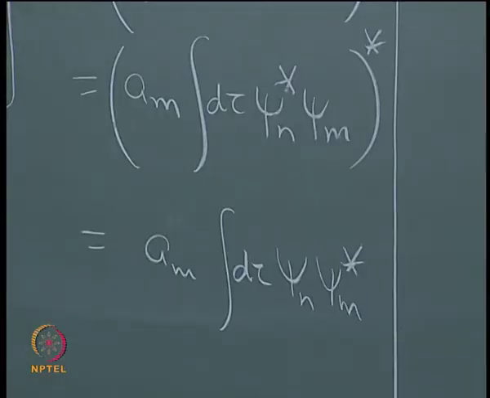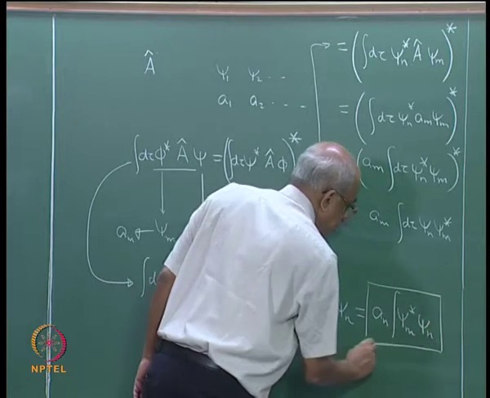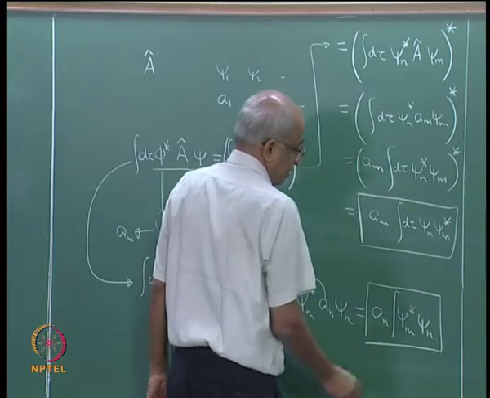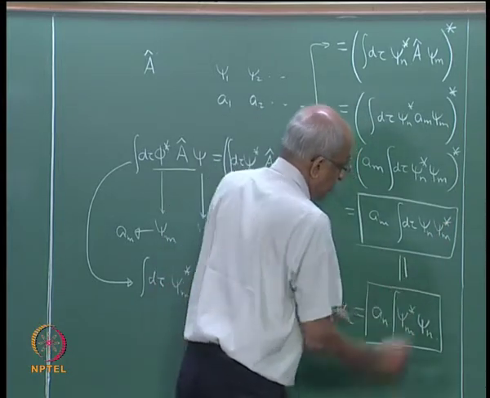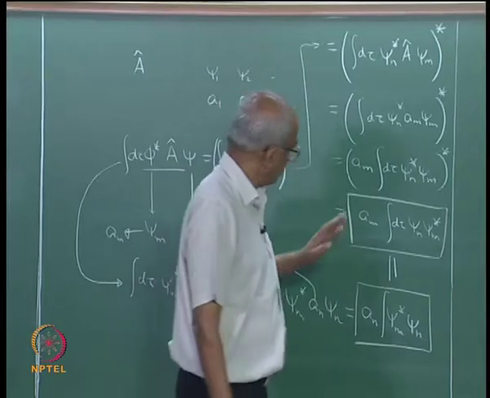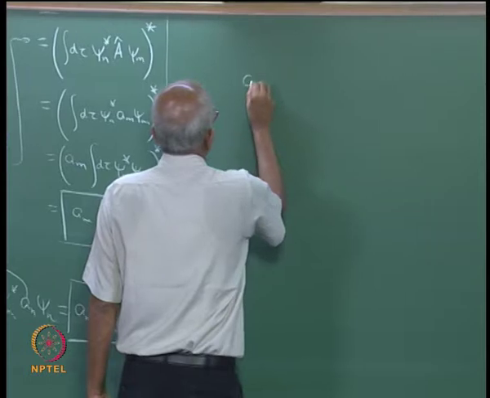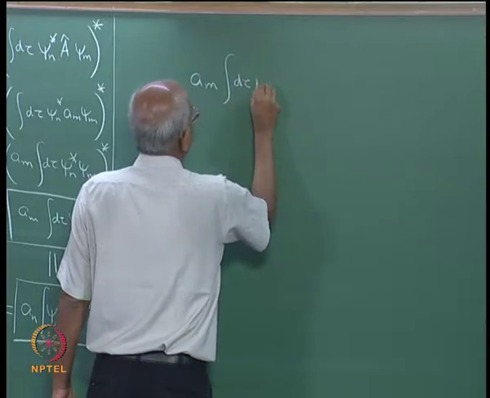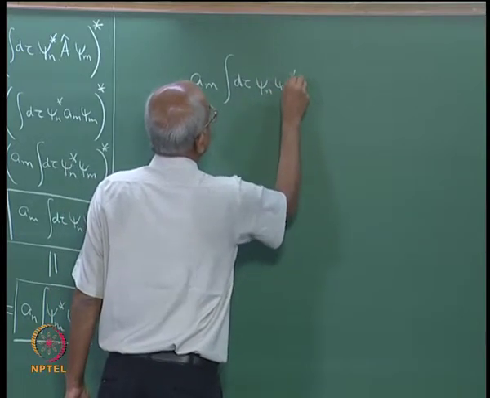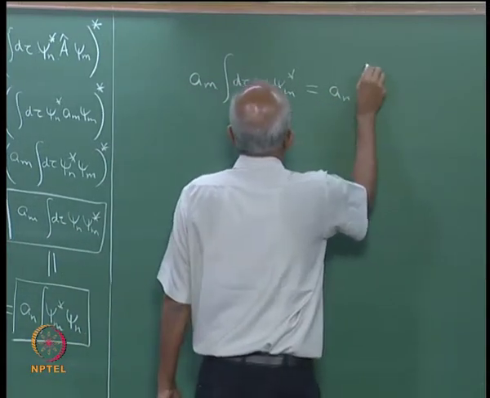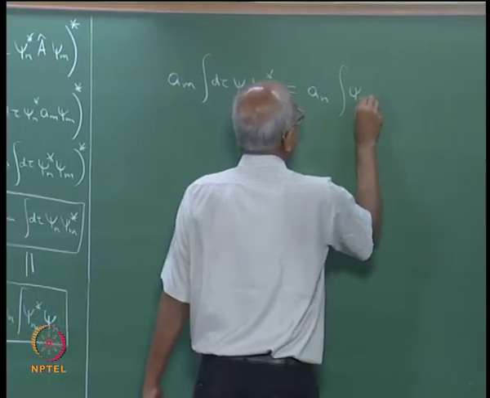So, we evaluated the left hand side is equal to that. We evaluated the right hand side is equal to that. So, therefore, that implies that these two have to be equal, correct. For a Hermitian operator, this has to be equal to that, and let us write that equation. What it says is that a m into integral d tau psi n psi m star is equal to a n into integral psi m star psi n.